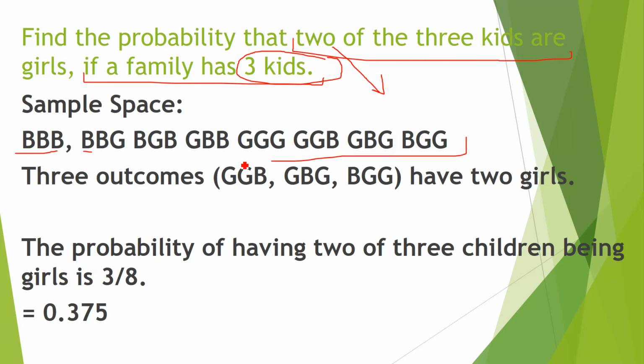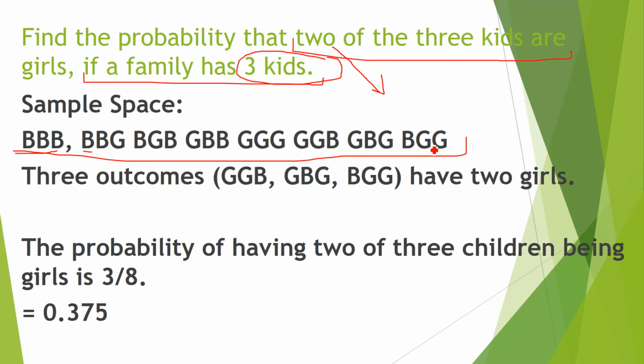How I made these 8 possibilities, we have discussed in detail in the video on sample space. Please watch my sample space video, and you will find out how I made these 8 possible outcomes with the help of a tree diagram. So what is the question?